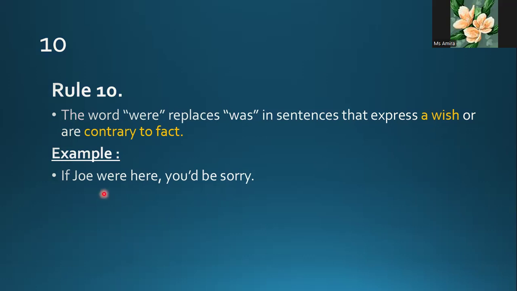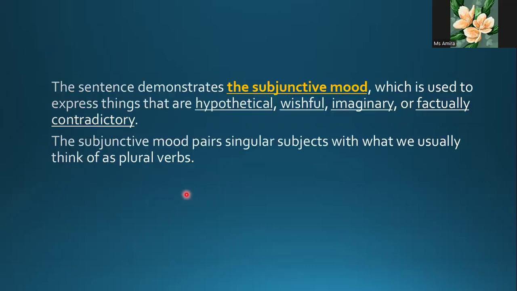You know that Joe takes was in general, but in the second conditional, he isn't actually here, so we say were, not was. If Joe were here, you would be sorry. Imaginary situation or contrary to the fact.